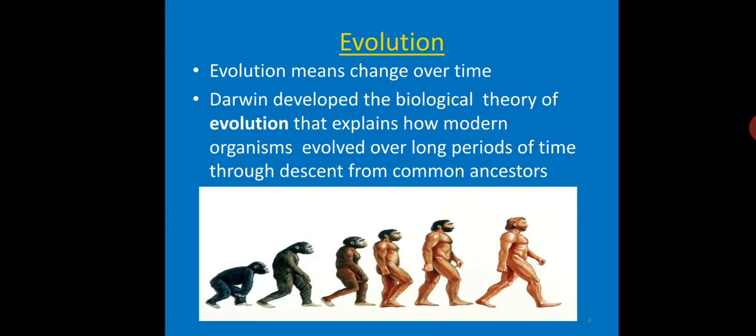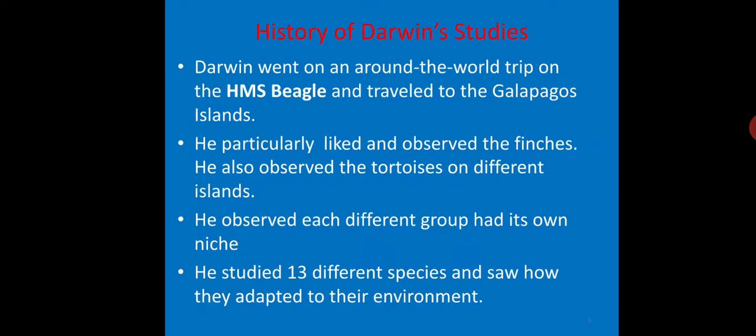Now let us see what evolution is. Evolution means change over time. It is unfolding. Darwin developed the biological theory of evolution that explains how modern organisms evolved over long periods of time through descent from common ancestors. If you see, human beings have evolved from ancestors like monkeys and chimpanzees.